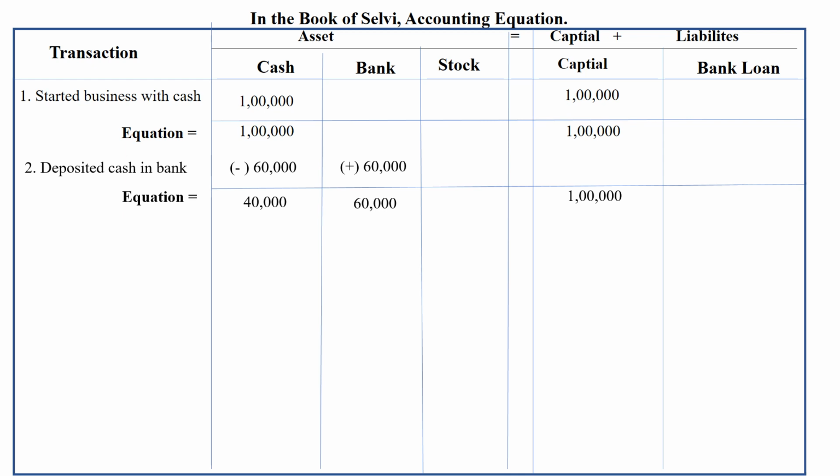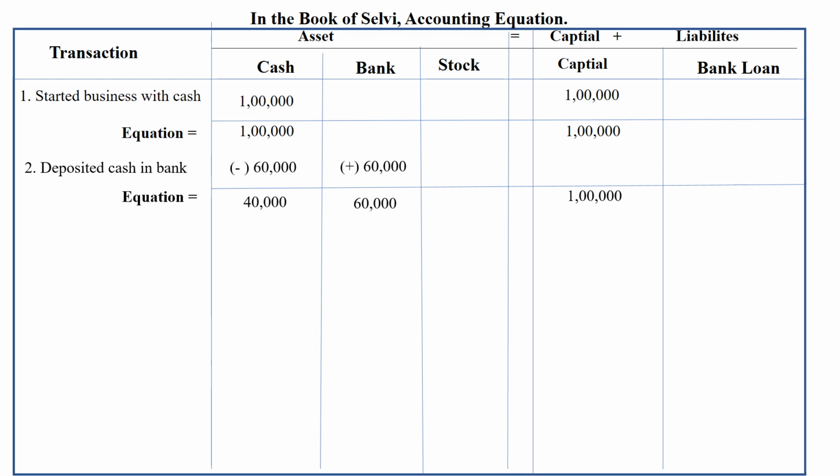Do you understand? Are you writing in the note? Follow me and write, then only you will understand where to write and how to do. So deposited cash in the bank. We take the cash we have and deposit it in the bank. So cash 1 lakh is there, out of that 60,000 will decrease. But in our bank account 60,000 will increase. So 60,000 plus 40,000 is 1 lakh, capital 1 lakh.